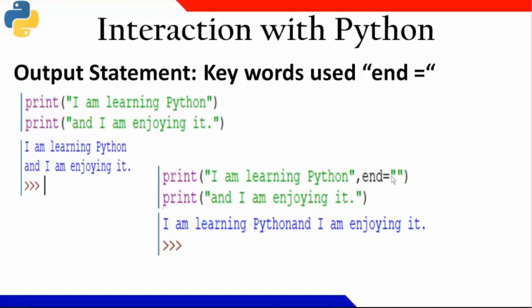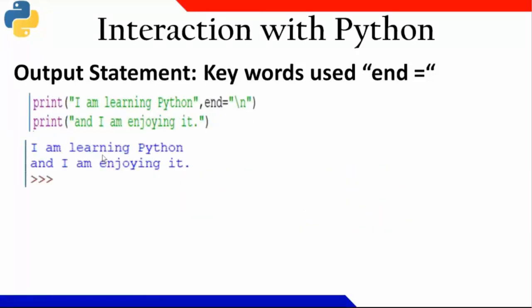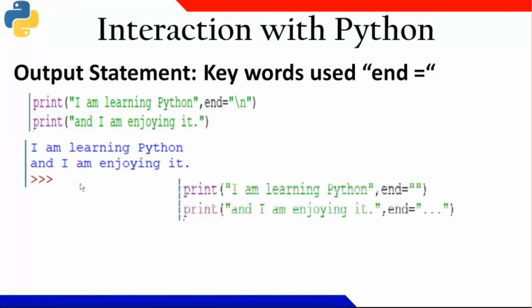But when I write end equal to double quote, the new line will be replaced by nothing, and it is combined with Python and end, and it will be printing like this. So more than one statement, I can combine into one output.